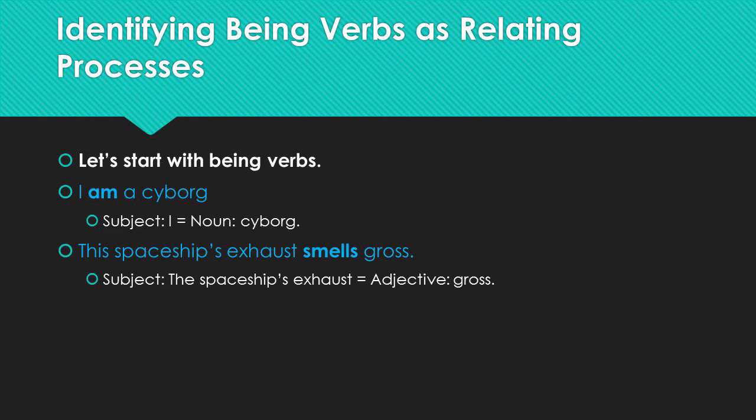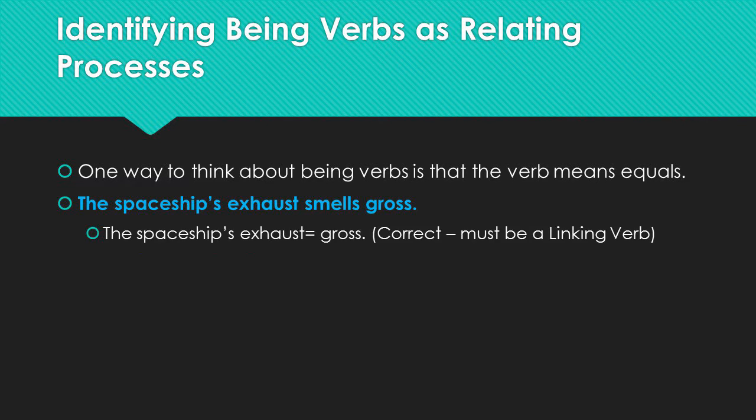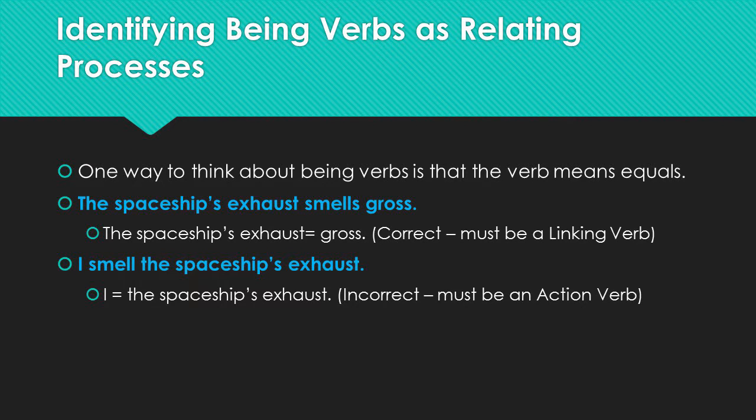You could replace the word smells with the word is, and this is a good way to test if it's a relating or action process. So we could say, the spaceship's exhaust is gross, and that makes sense. Another way to think about being verbs is to view the being verb as an equal sign. So in this sentence, the spaceship's exhaust equals gross. Okay, so that must be a linking verb. There are a small number of action verbs that can also be relating verbs, so you have to watch out for them. For example, in the sentence, I smell the spaceship's exhaust, the verb smell is an action verb.